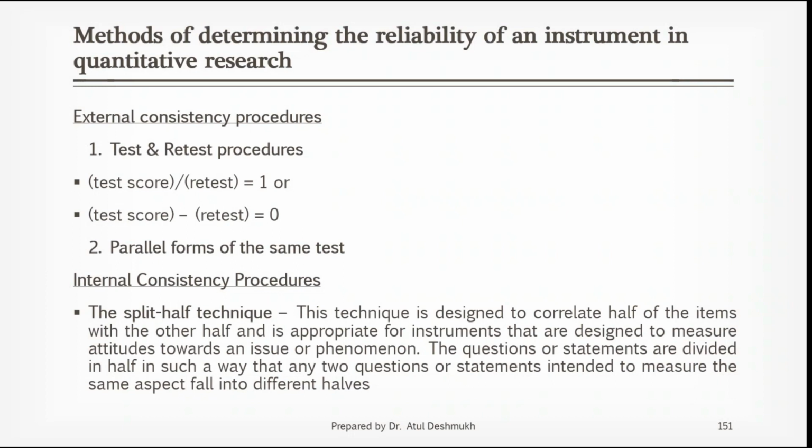So parallel form of the test means you have similar questionnaires applied to two different batches. Like one questionnaire I will give to you, and similar questions with similar meaning I will give to the students of Mumbai University. Then that is a parallel form of the test. I am applying simultaneously two different questionnaires with similar meaning. All the question statements are similar with the same meaning. Then it is called a parallel form of the same test.